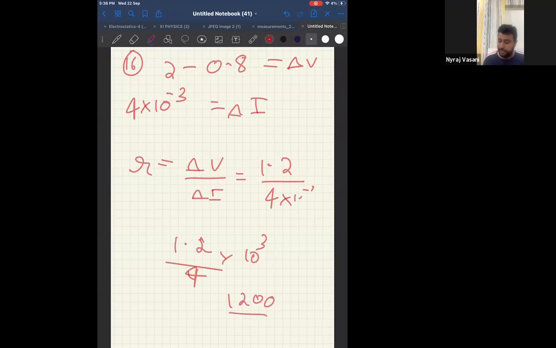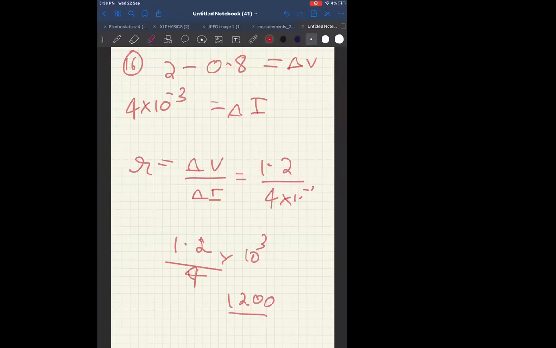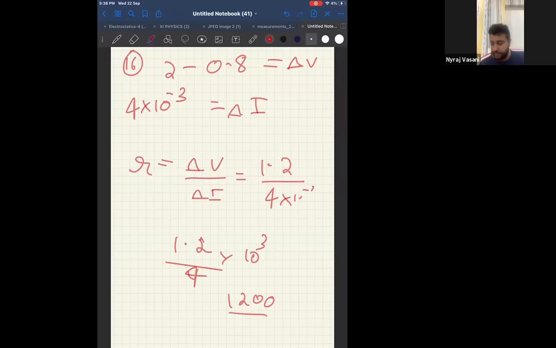Just check if you're getting the right answer. Over. Yes, so getting. Okay, so the last question for today is question number 15. Start. Question number.